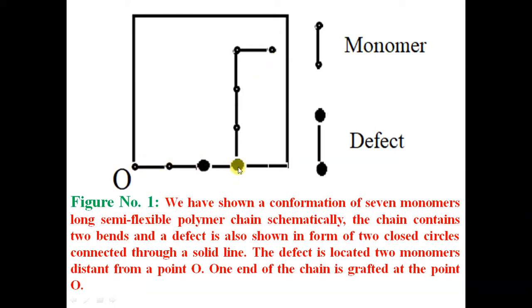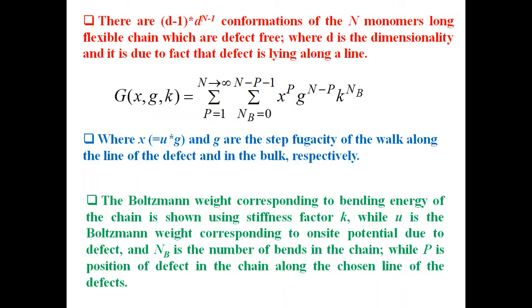These two closed circles bonded together form a single defect. So this is one defect shown here, and these are the monomers. We have a 7-monomer-long chain with 2 bends, so semi-flexibility is taken into account, and we enumerate all possible conformations of a capital N monomers long chain to write the partition function in the grand canonical ensemble.